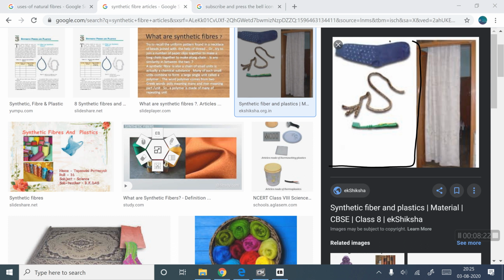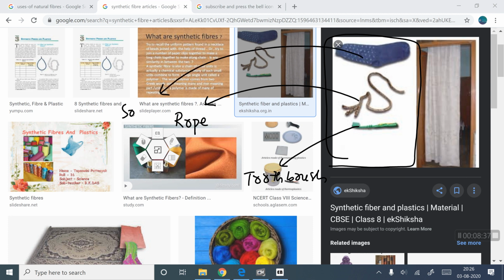There are some things we can see: a toothbrush and rope, socks, and again here we can observe woolens, bundles of woolens, and door curtains.